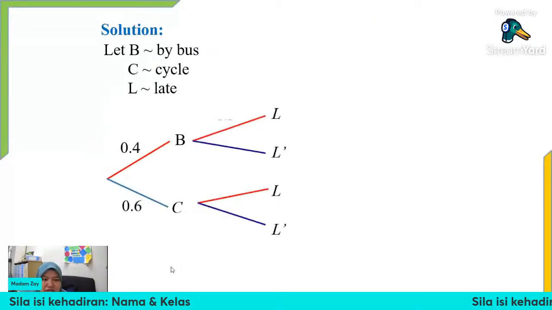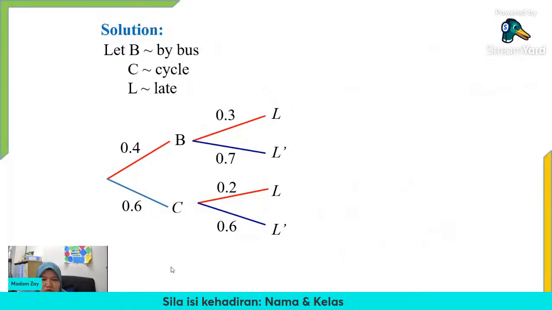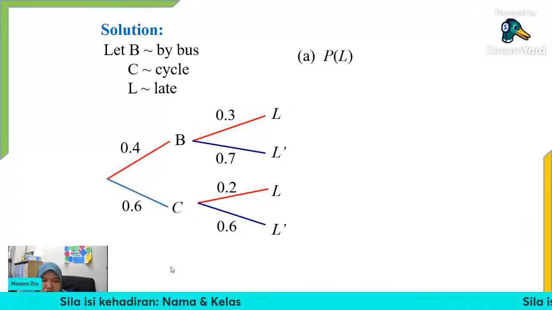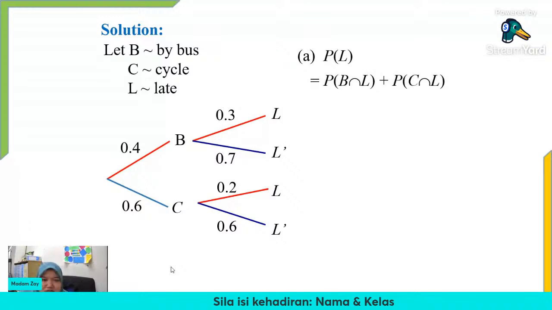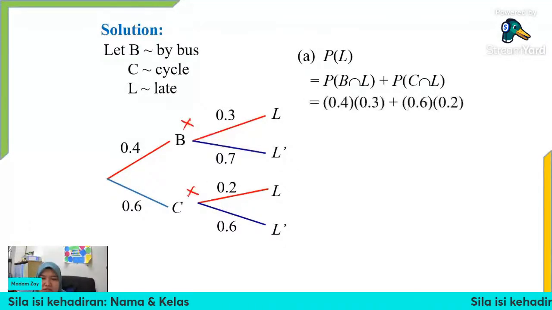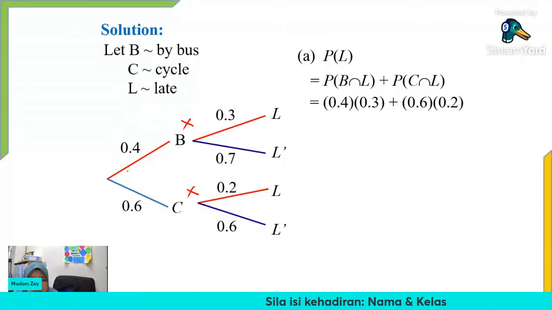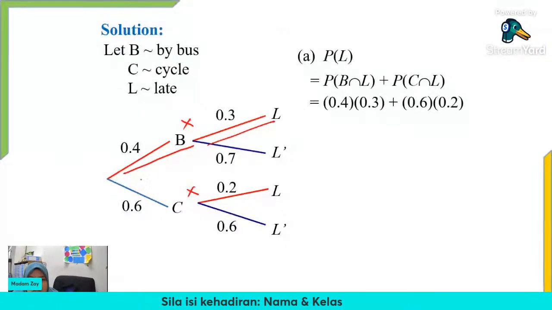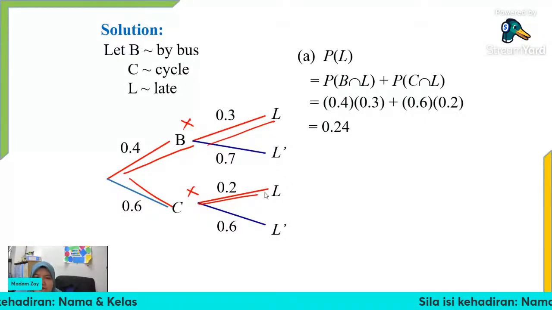So this is our tree diagram. Betul kan? Sama dengan saya buat tadi tu. Okay. Now we want to find probability of late. So we have either use bus and late or use bicycle and late. So we just multiply along the branch. So 0.4 multiplied by 0.3 plus 0.6 multiply 0.2. Okay, so we have the answer equal to 0.24.